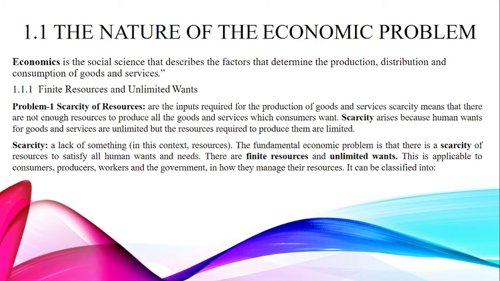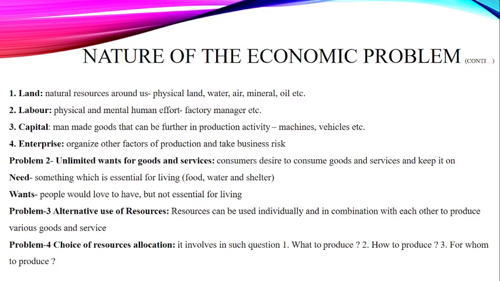We have divided the scarcity of resources into 4 types. What kind of resources, or factors of production, do we have? The first one is land. Land is a natural resource around us. Remember that land is not just physical land, but it includes water, air, minerals, oil and the weather.